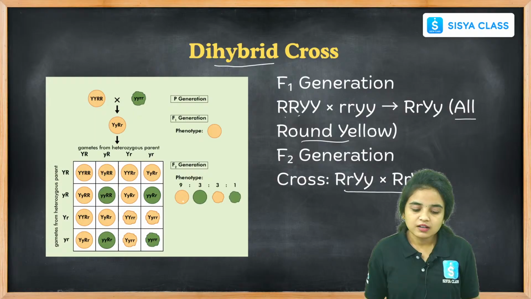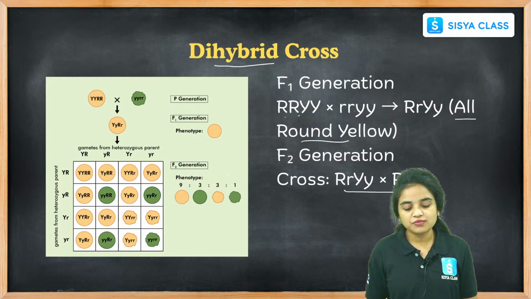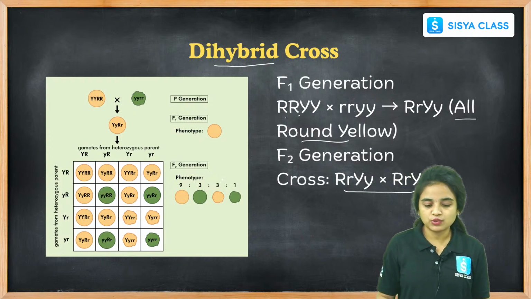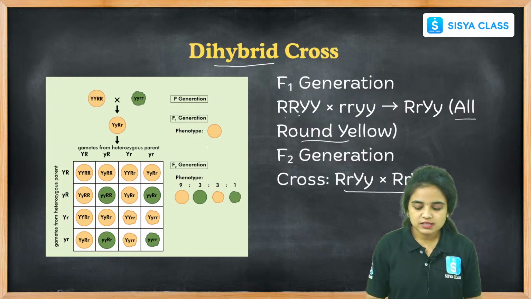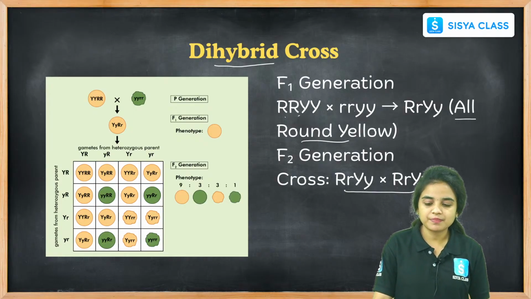Here the yellow round seeds are 9, the green round we can find 3, the wrinkled yellow seed we can find 3, and the wrinkled green seed we can see here 1. So this is the result: the phenotypic characters of the F2 generation. Okay students, this is what we find in a dihybrid cross.